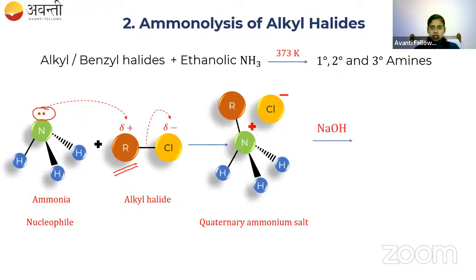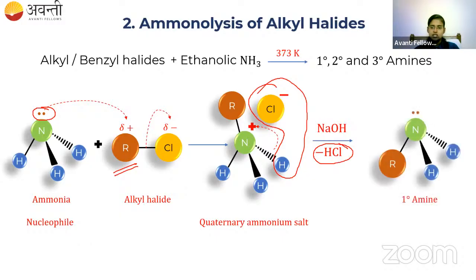Now this quaternary ammonium salt is treated with NaOH. With the base, one of the nitrogen-hydrogen bonds is cleaved and HCl comes out. One of the hydrogens and chlorine come out as HCl. So minus HCl, and the remaining is RNH2. This is the primary amine formula. Then this primary amine will act as a nucleophile and go and attack RCl in the same way the ammonia has done.